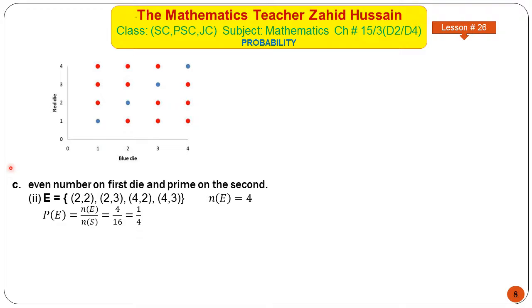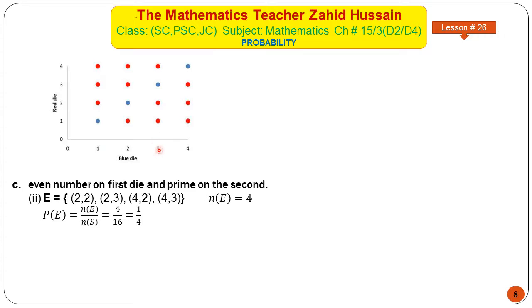In the next part you were asked to find the probability that there is an even number on the first die and a prime on the second. Even on first is 2, prime on second. If on the first die there is 2, then there may be 2 on the second and 3 on the second. If there is 3 on the first die, then there may be 2 on the second, or there may be 3 on the second.